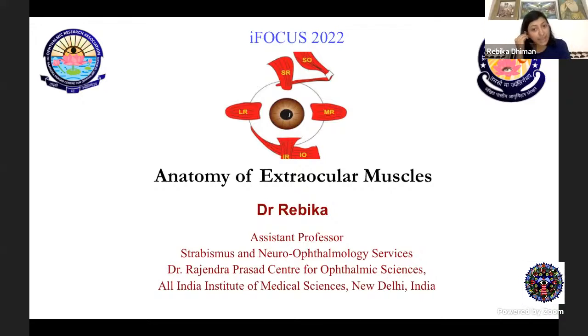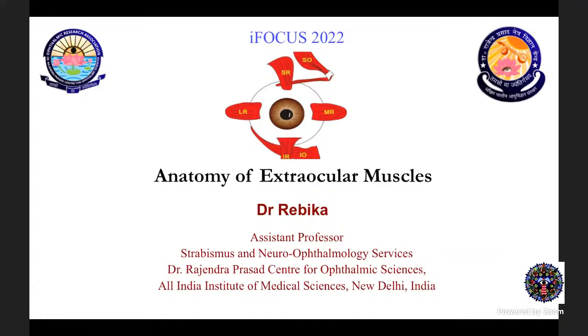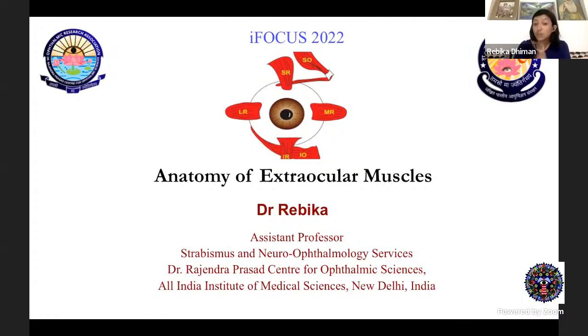So I guess this anatomy of extraocular muscles is the basics, because once you understand the anatomy, only then can you understand its functioning, and related to it, you can understand the various pathologies in strabismus and the management of the same. Before I start with the session, I would just like to clarify that today we'll not be discussing the physiology part, because the physiology would be covered separately. So our discussion would be limited to the anatomy of the muscles, the origin, course, insertion, blood supply, and their actions.